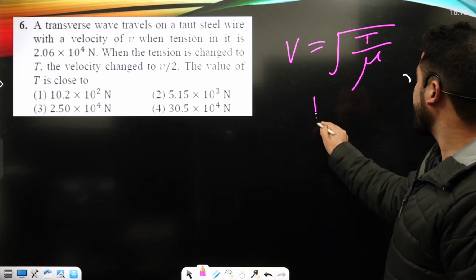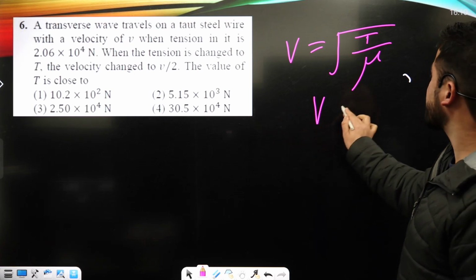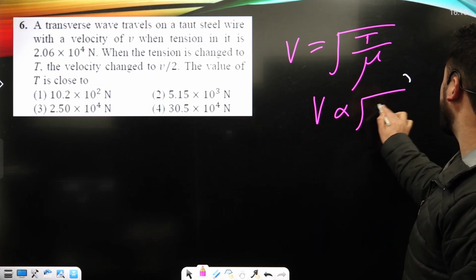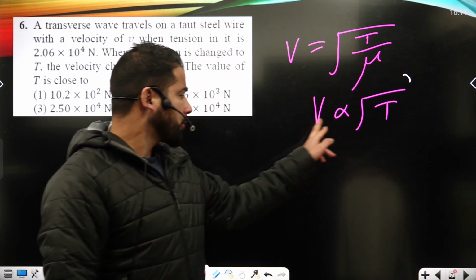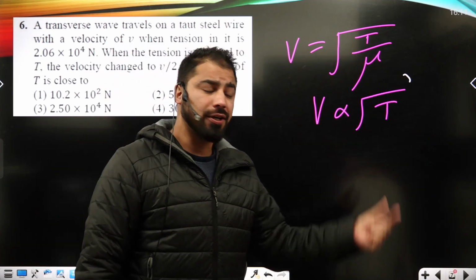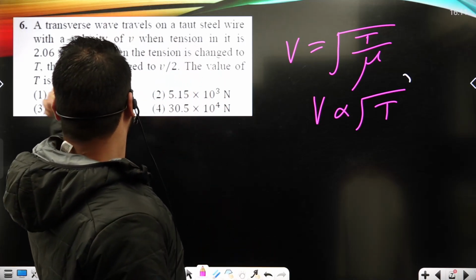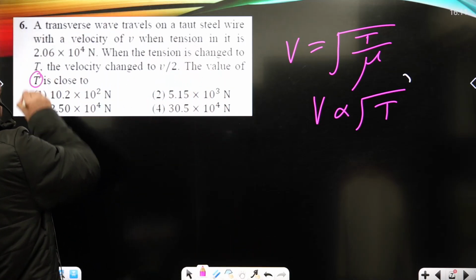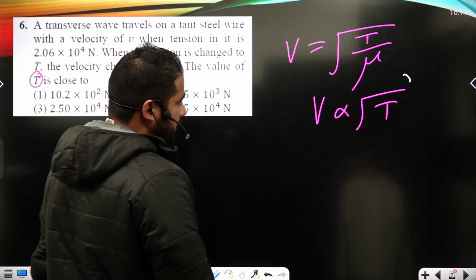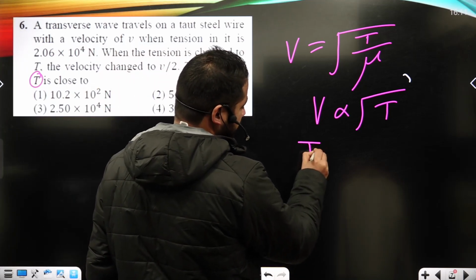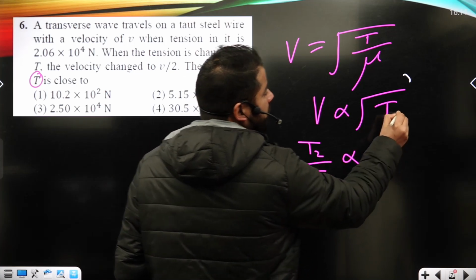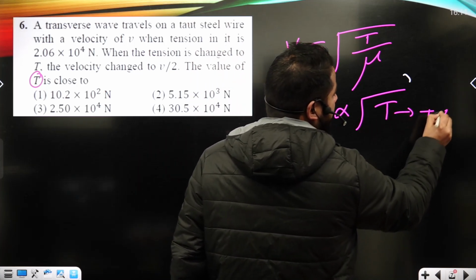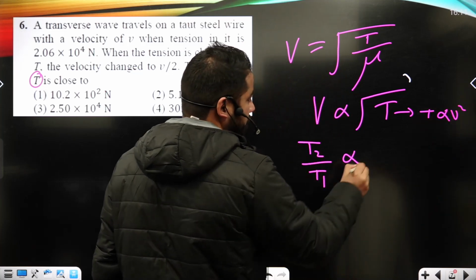For the same string there is the same mu, but the tension will change. As a result, I am able to write this sort of proportionality here. What I have to calculate is the tension in case second, so I can write it as T2 upon T1. It must be proportional to, or further I can write, T will be proportional to V square.